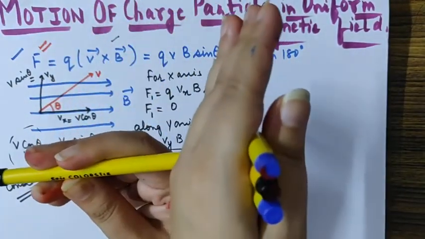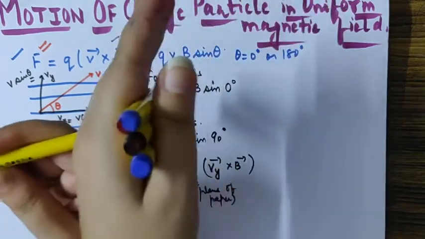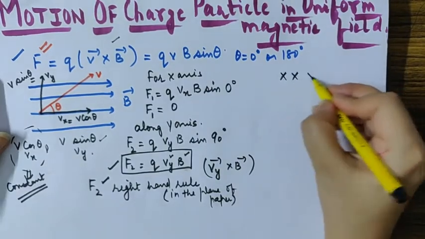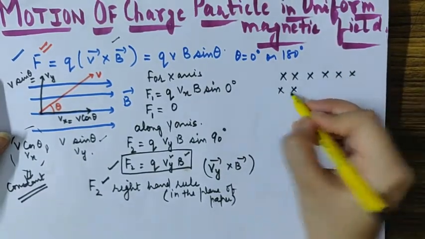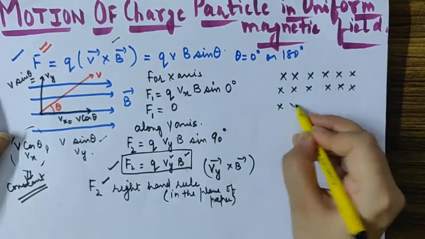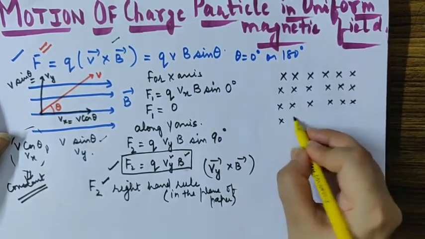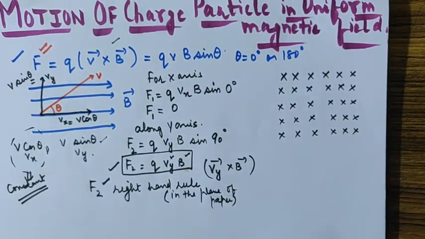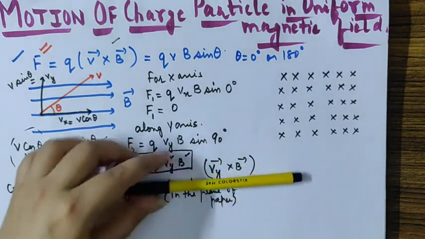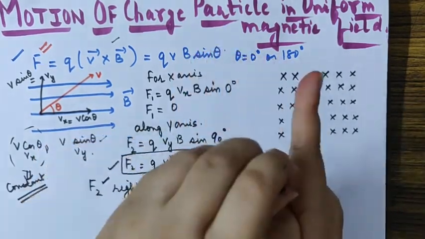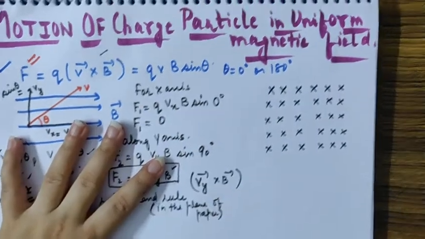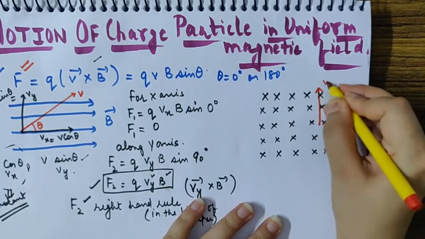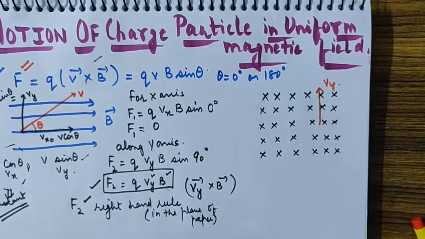Now if the whole diagram turns like this, the force will be towards the left side. Now let's draw this, then you should understand this clearly. Let the magnetic field now be drawn like crosses in the plane of paper. Then the velocity about which I was talking is Vy. Vy will remain as such, because Vy already was here. If the diagram turns, Vy will continue to remain in that direction. If this is Vy, then the force will be along this direction.